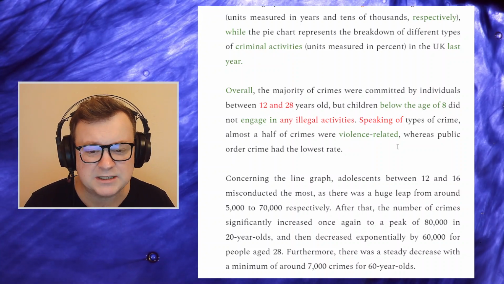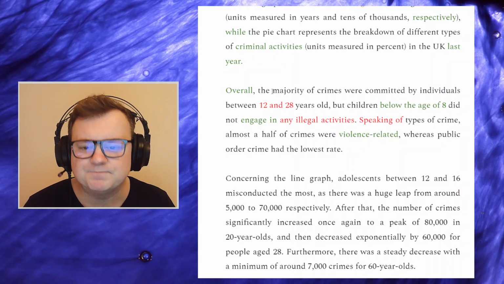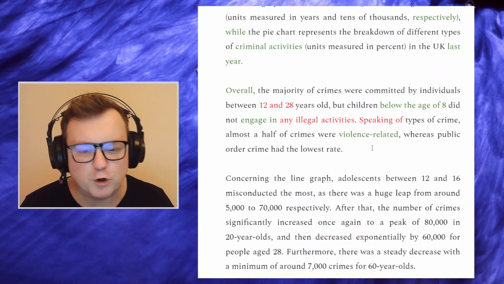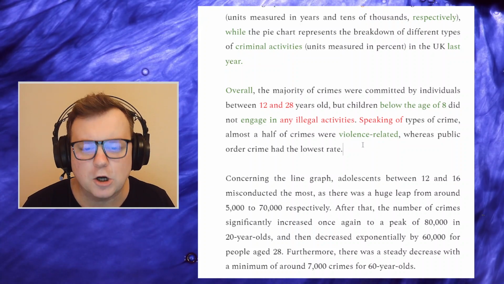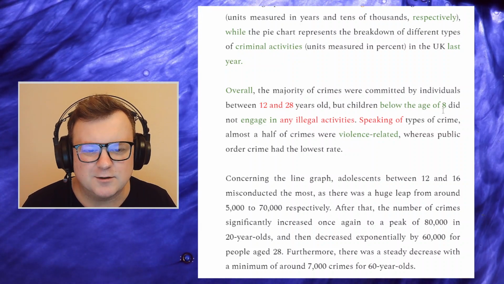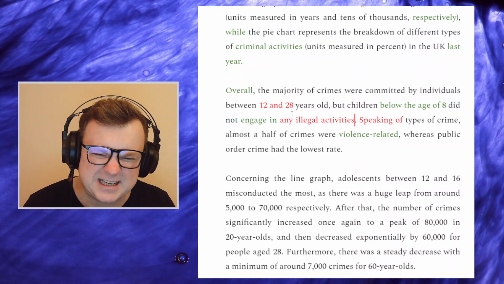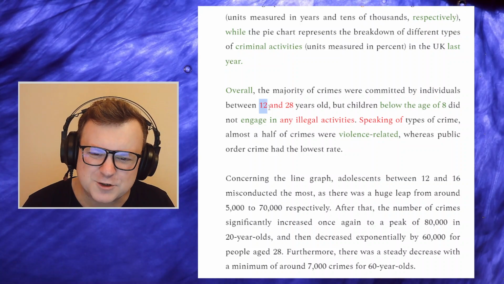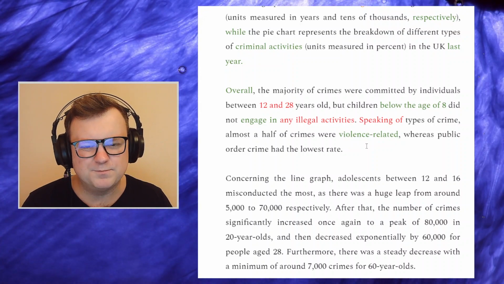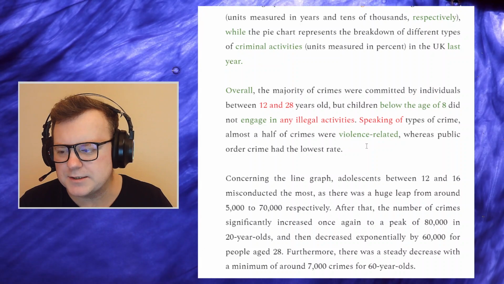Some examiners might not mark it down at all. I just think there are more academic alternatives that could, you know, make your language look better. So I don't know if you would lose points for this, but certainly there are ways of scoring points by using with regards to. Okay, and also just this irrelevant information with like, oh, did you hear that kids under the age of 8 didn't engage in illegal activities? Not really that relevant. And also, I don't know about 12 and 28. So a good attempt at an overview. I would say a good attempt, but not massively precise, not perfectly precise. But okay, let's continue.